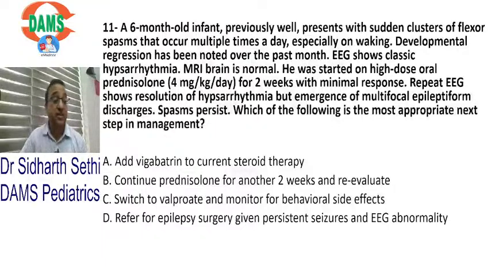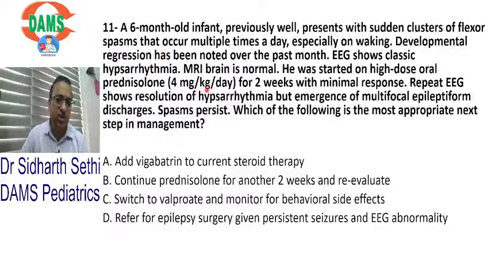Now, here is an infant, a 6-month-old infant who comes to you with salaam, bilateral flexor spasms. So he is having bilateral flexor spasms like a salaam seizure or infantile spasms.